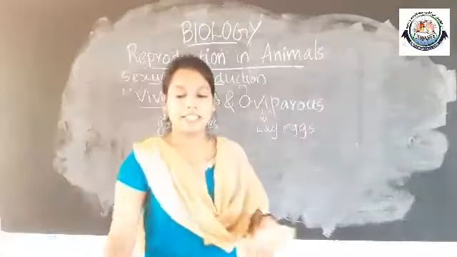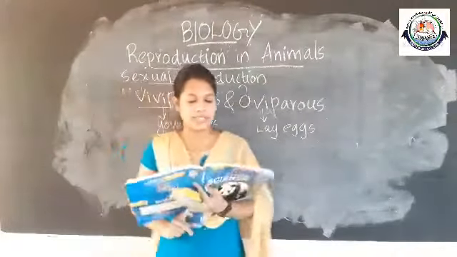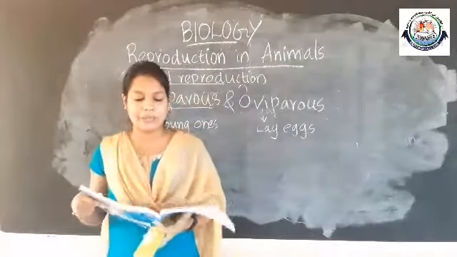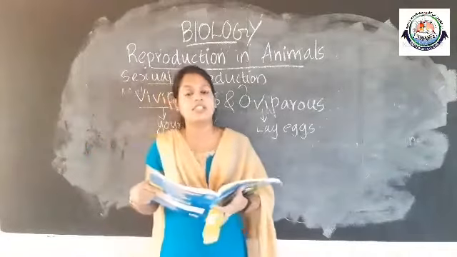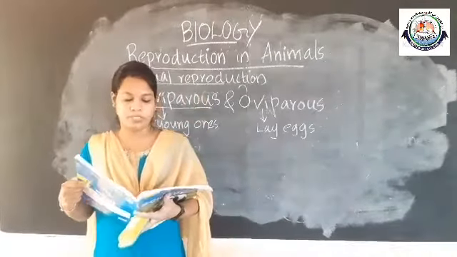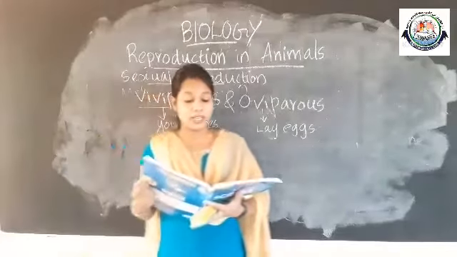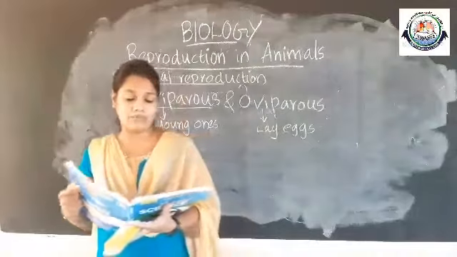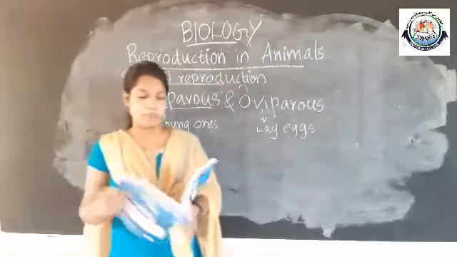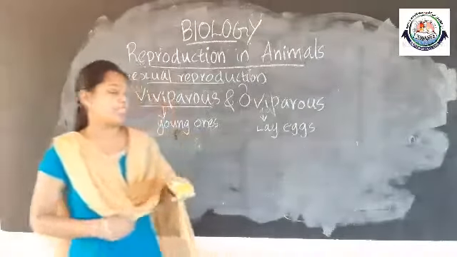Clear? There are two multiple choice questions in your textbook. I will just read them. The fusion of male gamete with a female gamete leads to the formation of a dash, zygote. Then, which of the following does not reproduce by sexual reproduction? Obviously, amoeba, having an asexual mode of reproduction. So these are the two multiple choice questions mentioned in your textbook.